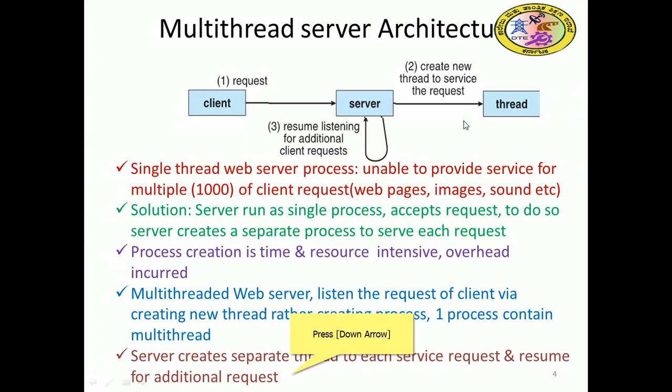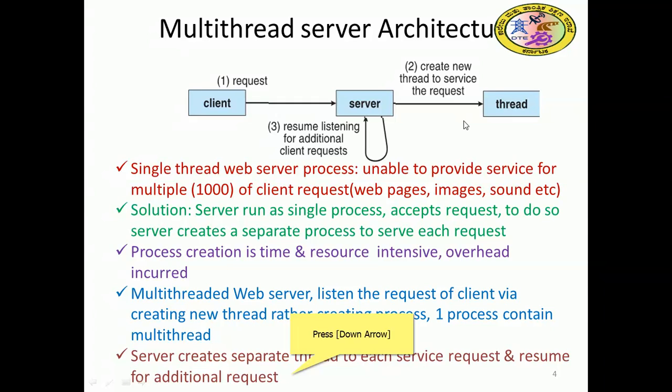In the multi-threaded web server concept, for each client request the server creates a thread, so one process contains multiple threads. The server creates a separate thread for each service request and resumes for additional requests. In the previous case, if one request was being handled, the next request had to wait a long time. Here it is not so; for as many requests as there are, we can create that many threads.